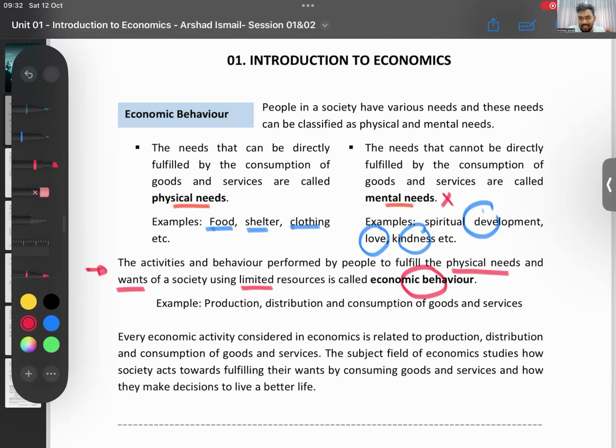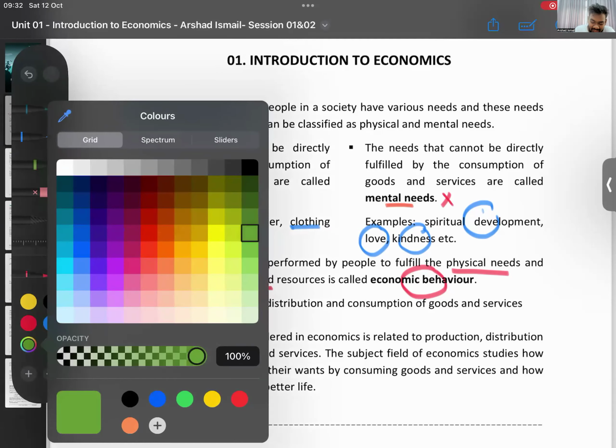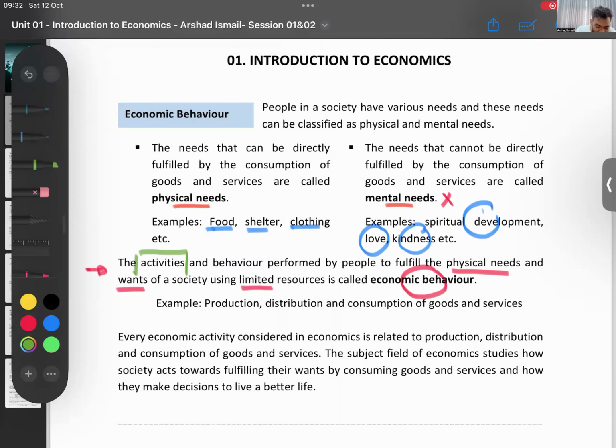So mainly, if you want to go a little bit more into detail in terms of these activities, there are broadly three main activities that people do. Eating, sleeping, drinking. Anyway, the three main activities are production, distribution, and consumption. They produce goods, goods get distributed, goods get consumed. Those are the three main. Just have that in mind for now. Then I will leave it at that.